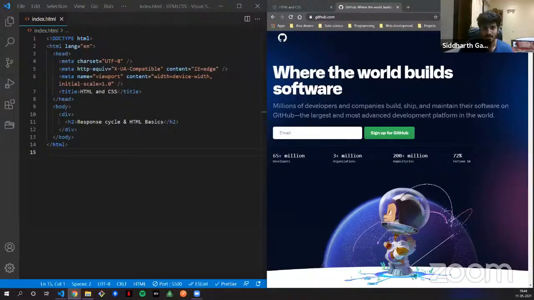It's a middleman. Whenever you try to look up a link like GitHub, Facebook or whatever, the internet service provider's job is to do a DNS lookup, to ask what IP address the site you are trying to reach is configured to. Every URL has its own IP address. The computers don't understand what github.com is. So the ISP's job is to do a DNS lookup. That is what an ISP is, which is very important.